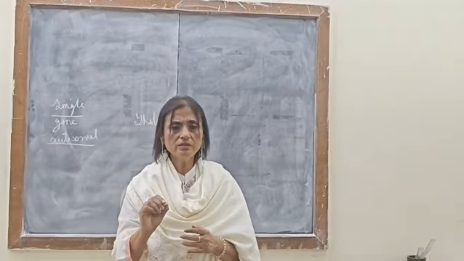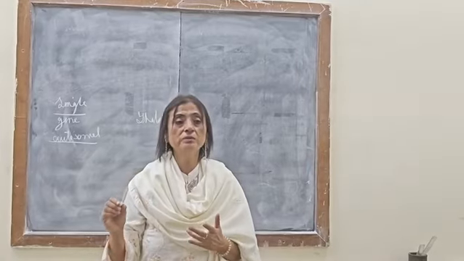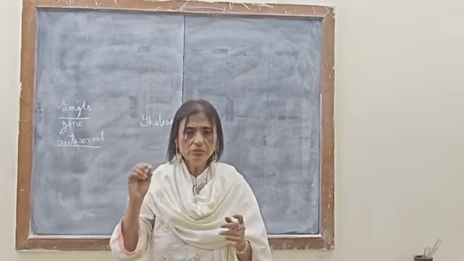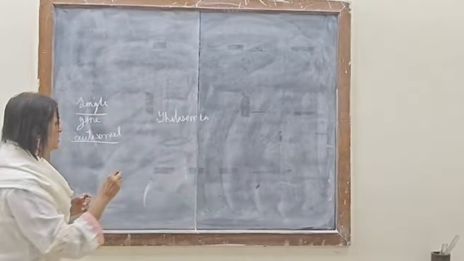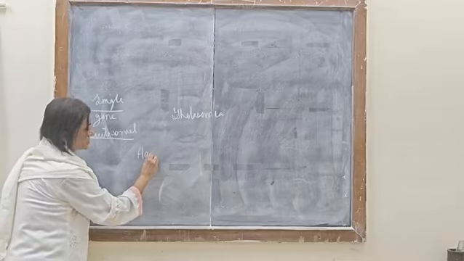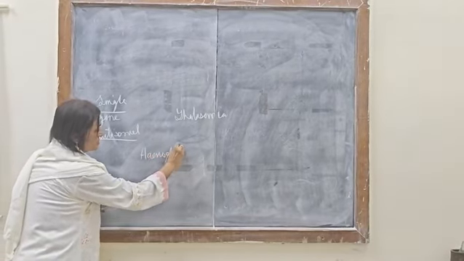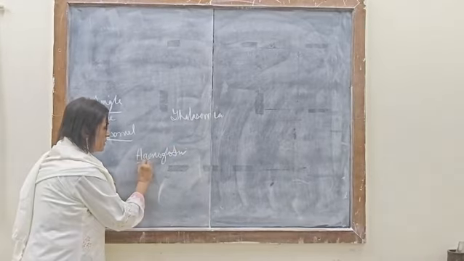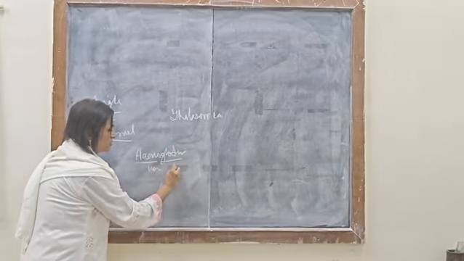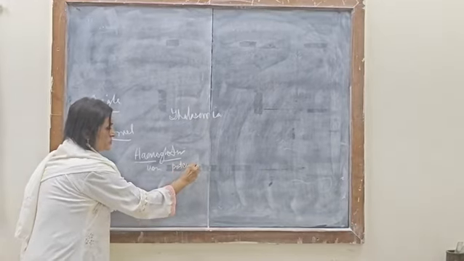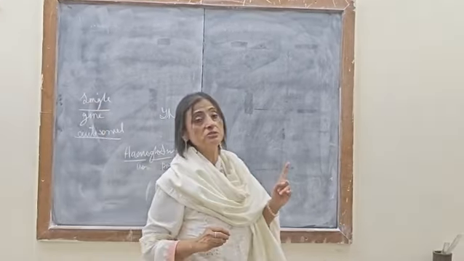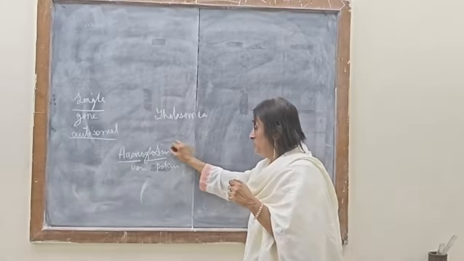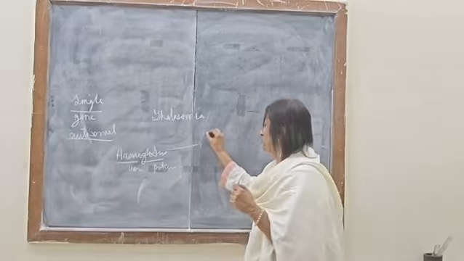Thalassemia is an inherited disorder of the blood, a blood syndrome or blood disease. As we know, inside the RBC, hemoglobin is a respiratory pigment. Hemoglobin is a combination of two parts: heme, the iron part, and globin, the protein part. It is a disorder of the defective gene of the protein part, the globin gene. This globin is made up of peptide chains.